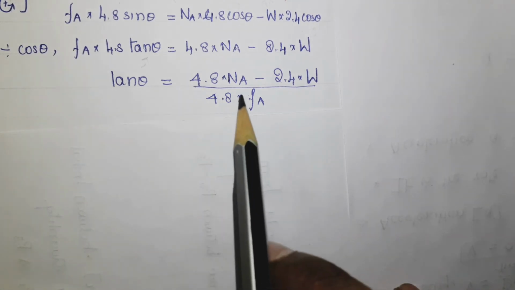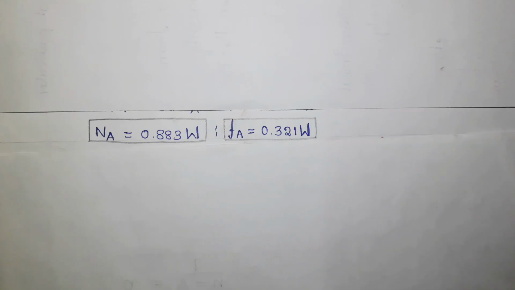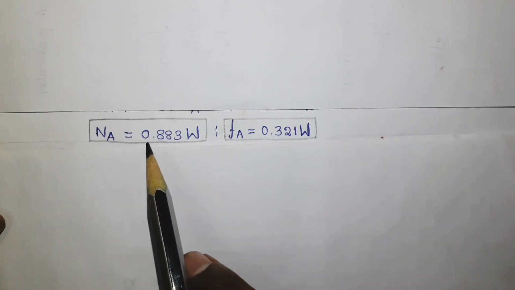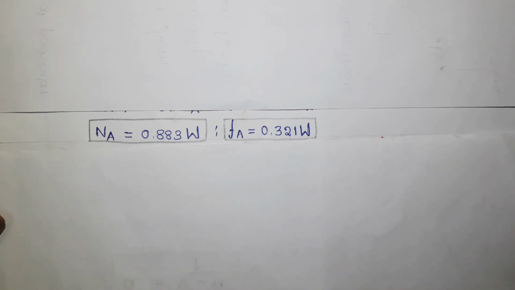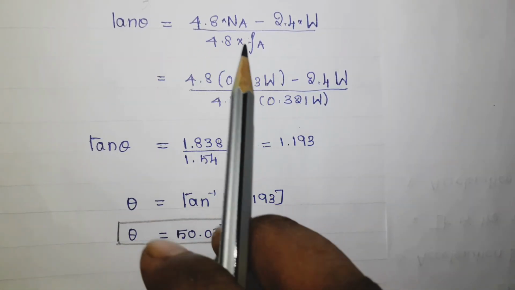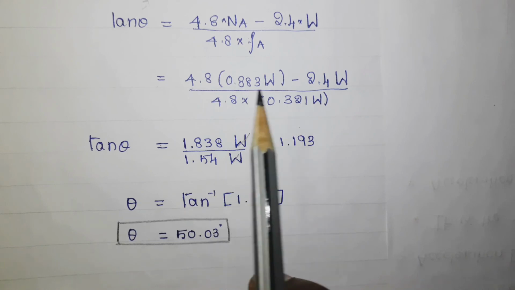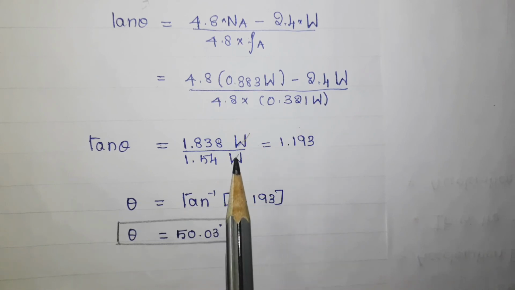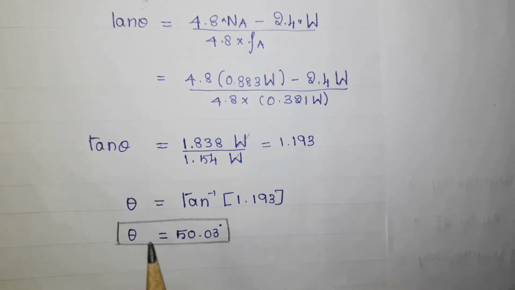Now substitute Na equal to 0.883 W and Fa equal to 0.321 W into this equation. If you simplify, W will get cancelled. Finally tan theta equal to 1.193.